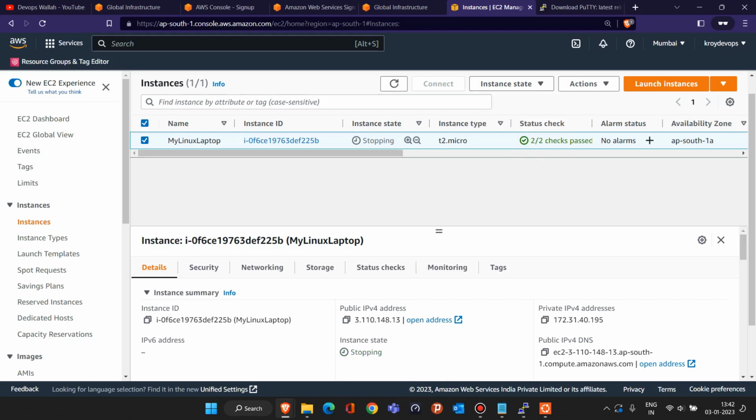Okay, so that's all, and we'll meet soon with a new lecture where we'll start with the basics of the Linux operating system, why Linux was developed, why companies are using Linux, and then we'll start to learn the Linux commands, and we'll do the practical on this same Linux EC2 instance.